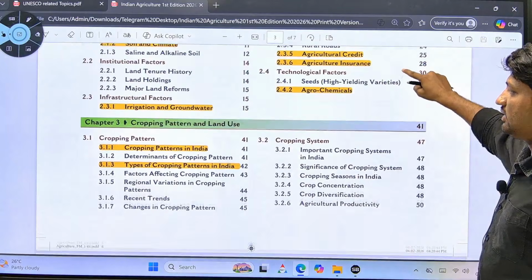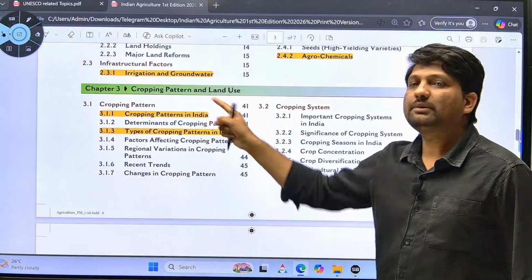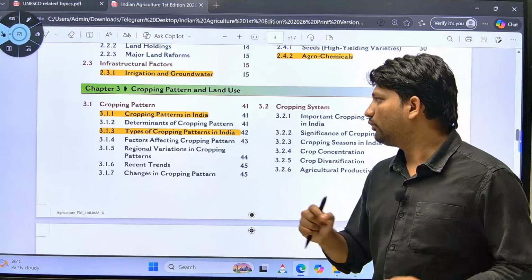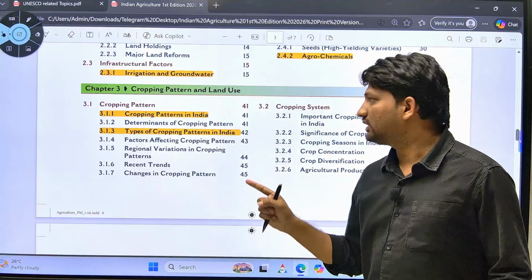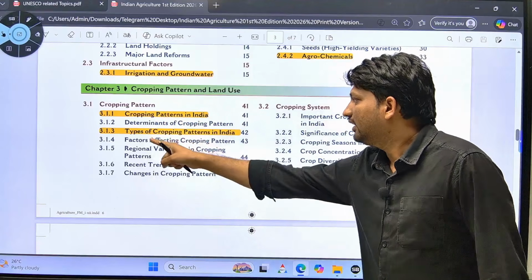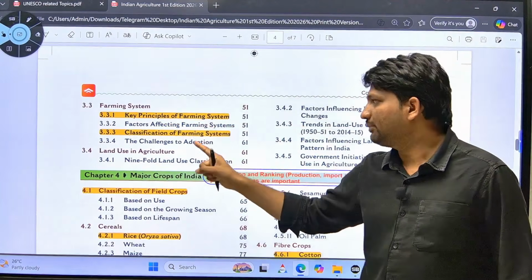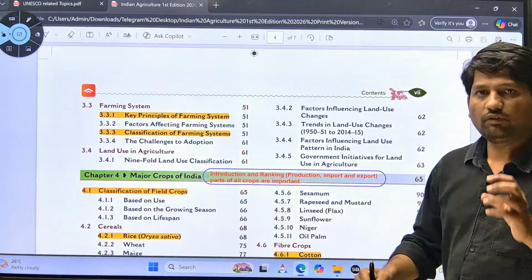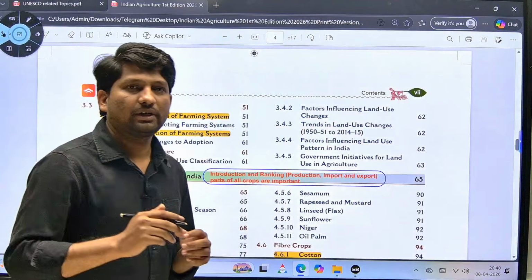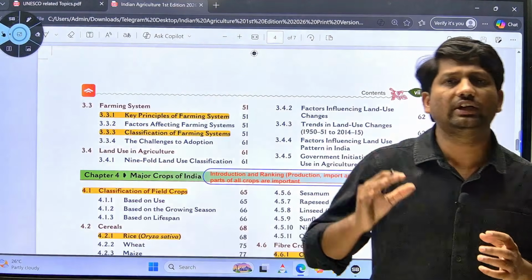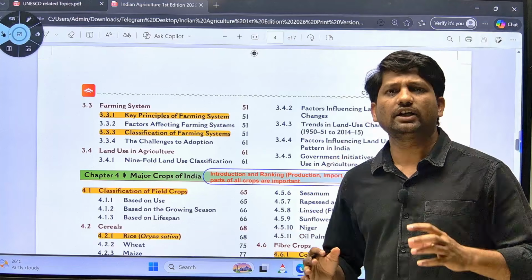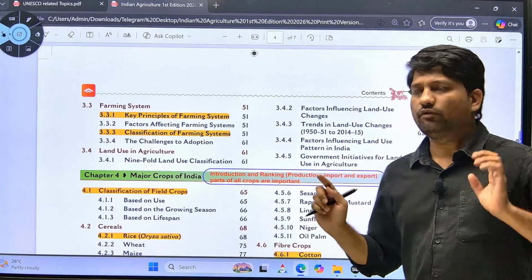If you consider the third chapter, cropping pattern and land use, then you have to focus on cropping patterns in India, types of cropping patterns in India, key principles of farming system, and then classification of farming system. Remember, for your upcoming prelims, you don't have to focus on every topic and subtopic. Instead, you can only focus on these 4 topics.